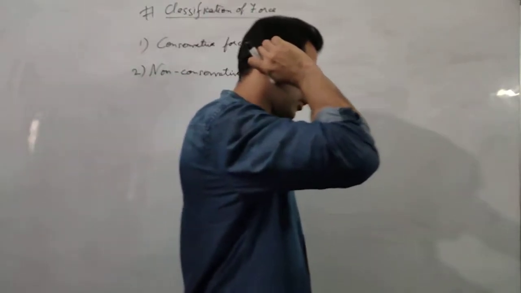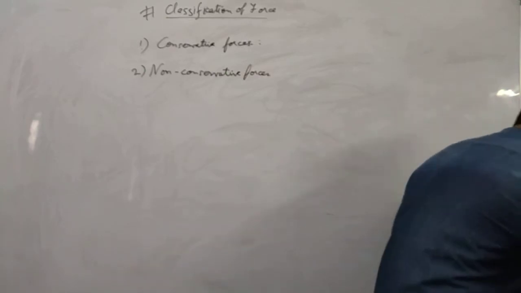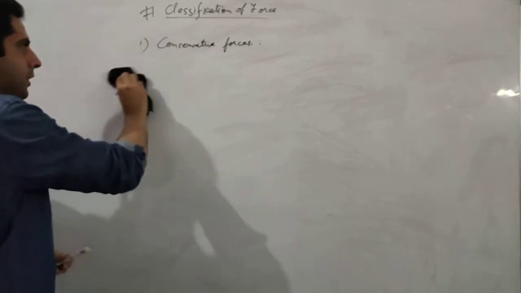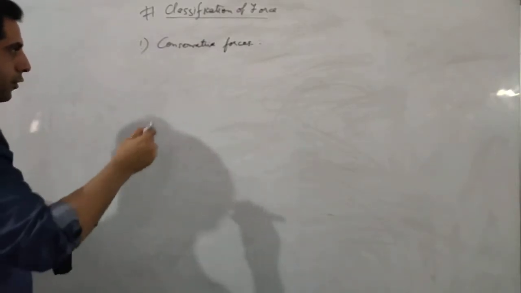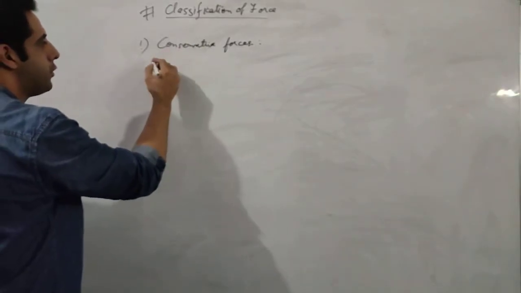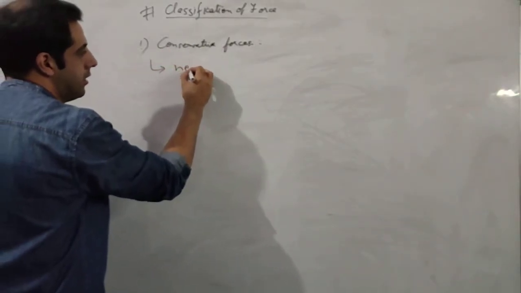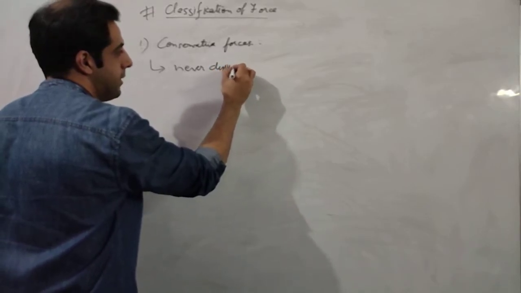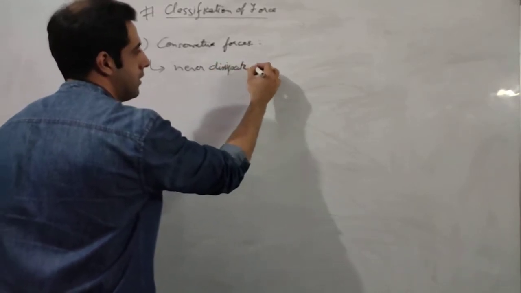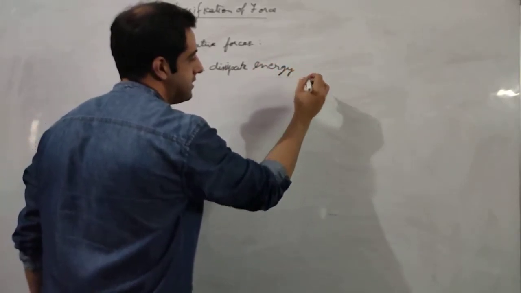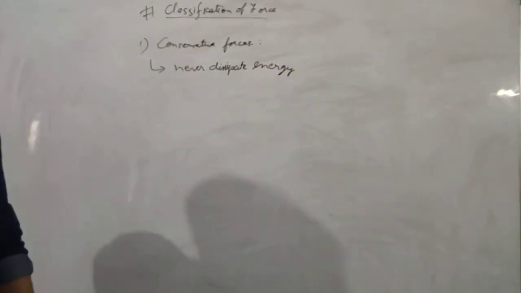Now, we will study non-conservative forces later. For right now, for conservative forces, there are a few important points that you should know. Conservative forces never dissipate any energy. That means there is no loss of energy in conservative forces.